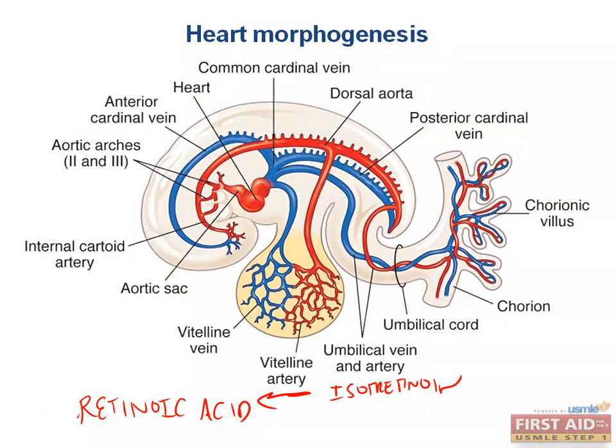For example, you might receive a question like, an 18-year-old female forgot to take her birth control medication prescribed by her dermatologist while receiving therapy for her cystic acne. She is concerned that if she becomes pregnant, her fetus will have heart defects due to blank. And the answer will be something like the inhibitory action of isotretinoin, and that's it. You know the embryology, you can answer the questions.